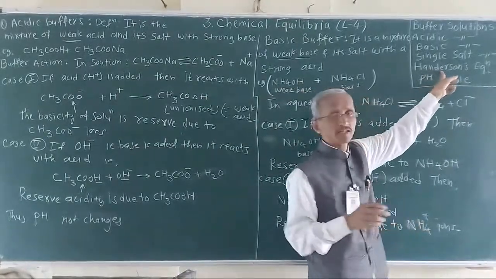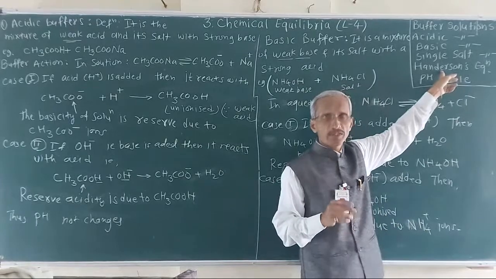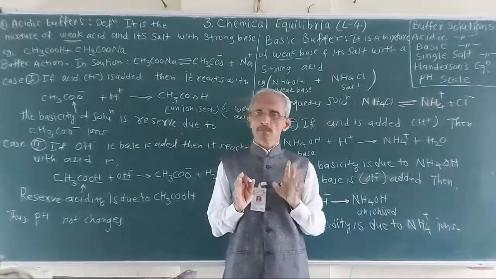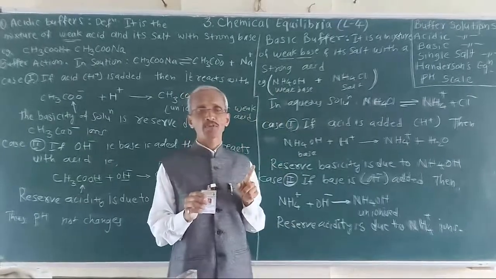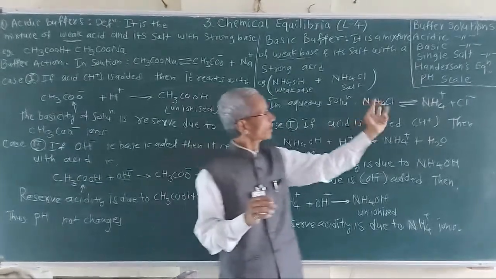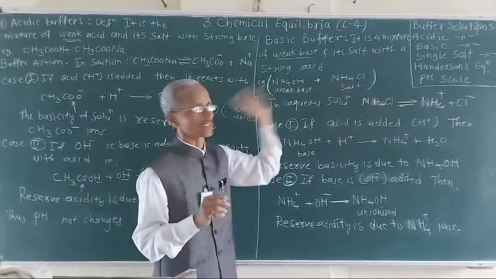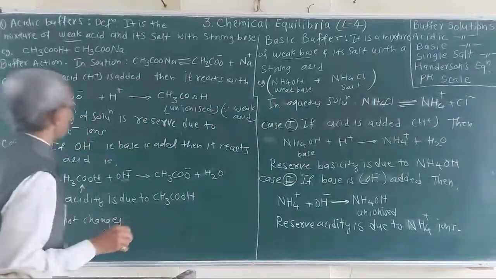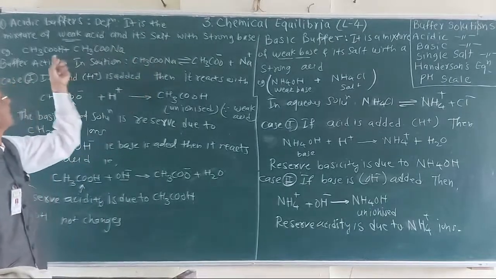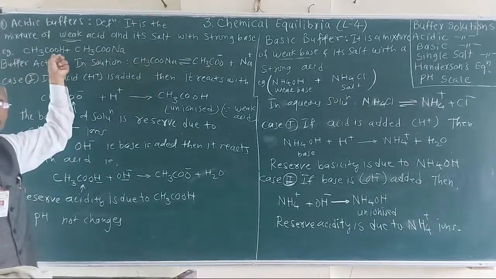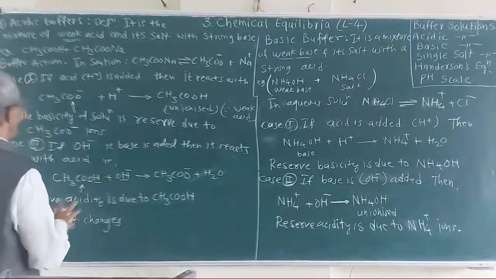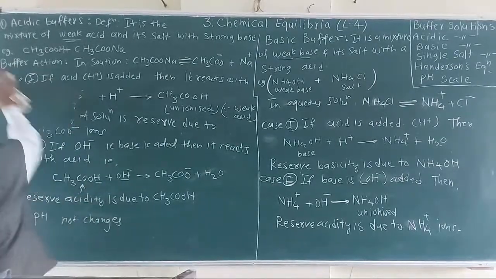According to Henderson's equation, this equation relates the pH of a solution to the concentration of the salt and base in this case, or the concentration of the salt and the acid in the acidic buffer. Now consider this one.